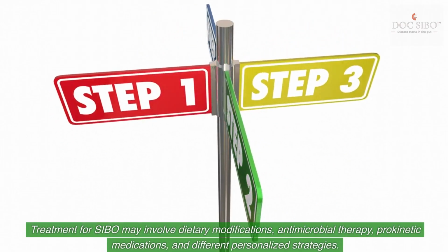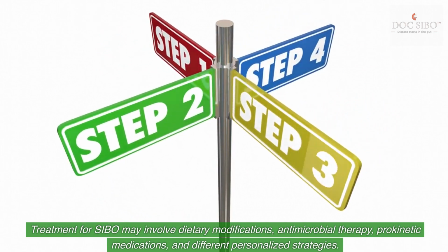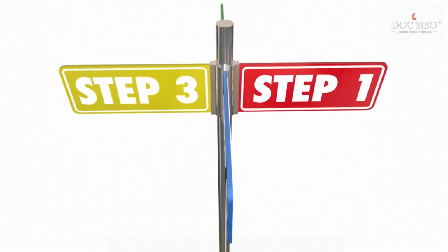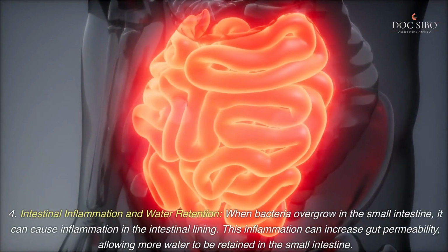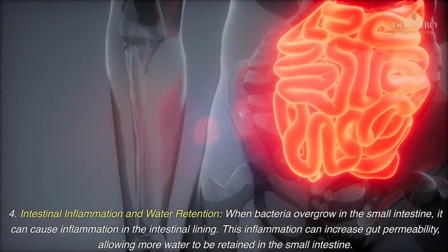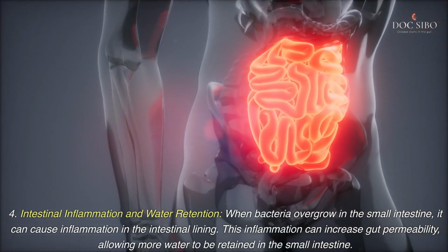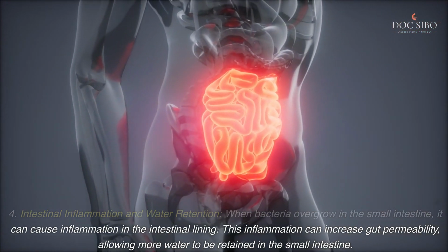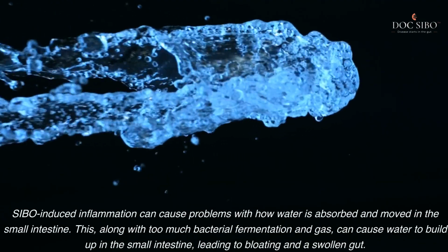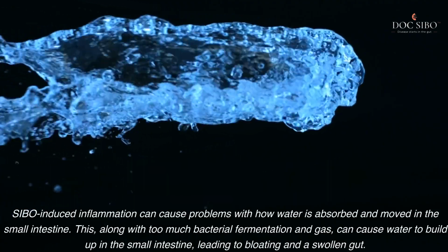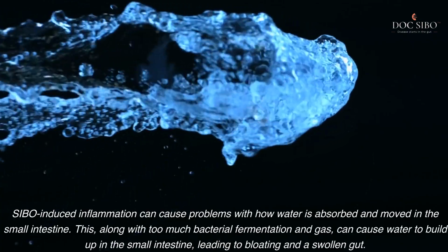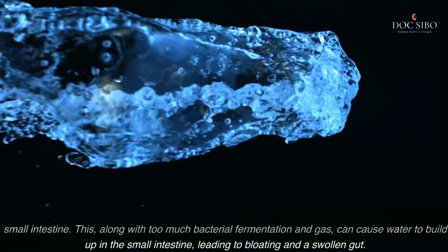Treatment for SIBO may involve dietary modifications, antimicrobial therapy, prokinetic medications, and different personalized strategies. 4. Intestinal inflammation and water retention. When bacteria overgrow in the small intestine, it can cause inflammation in the intestinal lining. This inflammation can increase gut permeability, allowing more water to be retained in the small intestine. SIBO-induced inflammation can cause problems with how water is absorbed and moved in the small intestine. This, along with too much bacterial fermentation and gas, can cause water to build up in the small intestine, leading to bloating and a swollen gut.